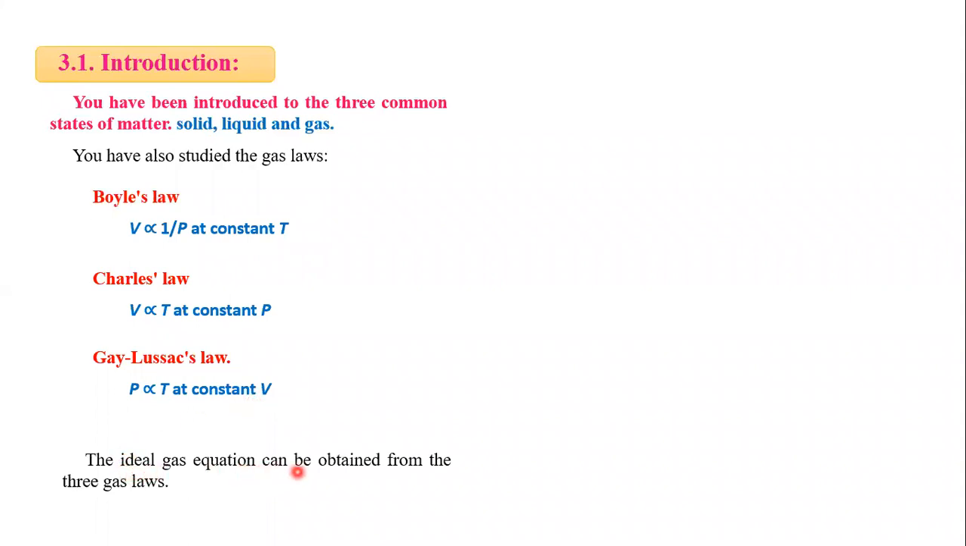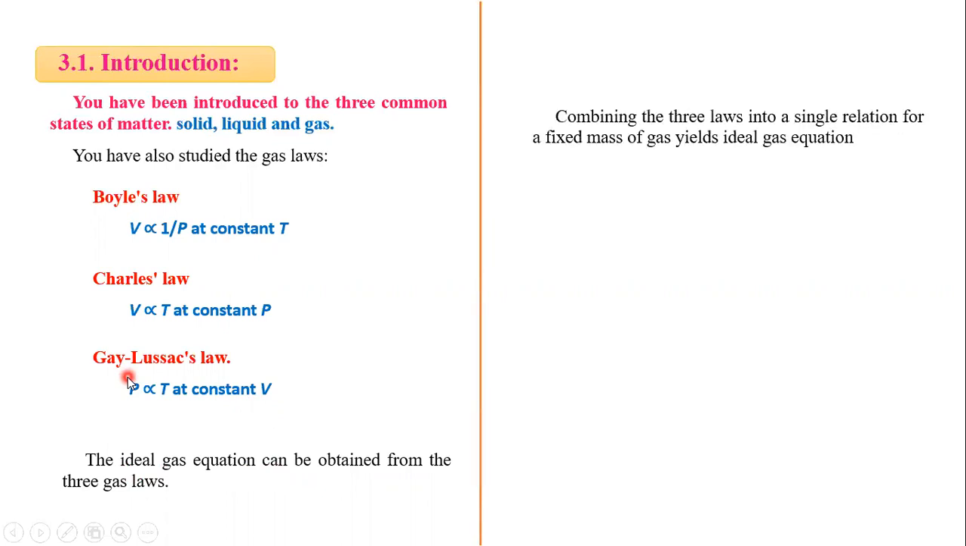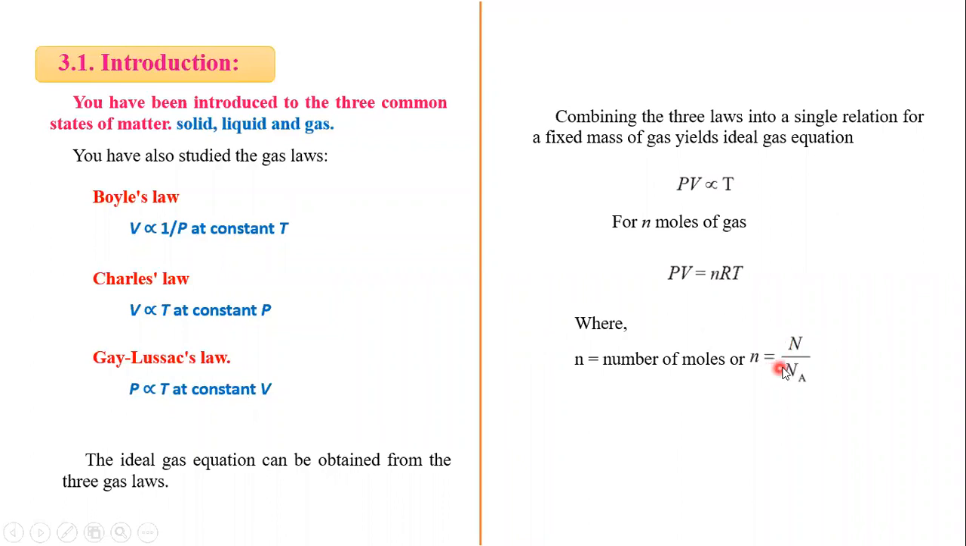The ideal gas equation can be obtained from these three gas laws. The combination of these three gas laws into a single relation for a fixed mass of gas yields the ideal gas equation. By combining these three laws, we get PV proportional to T. For n moles of gas, we can write PV = nRT, where n is the number of moles. R in this equation is the universal gas constant whose value is 8.314 in SI.